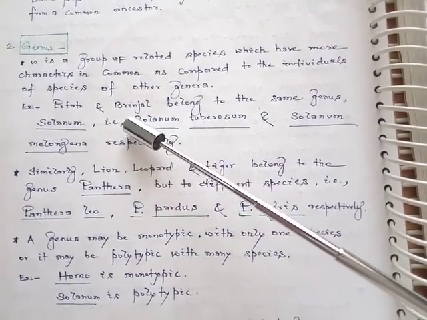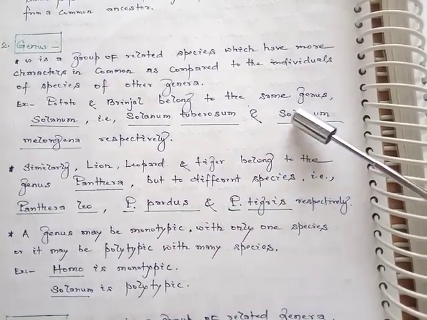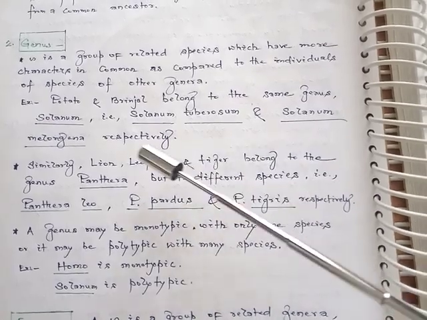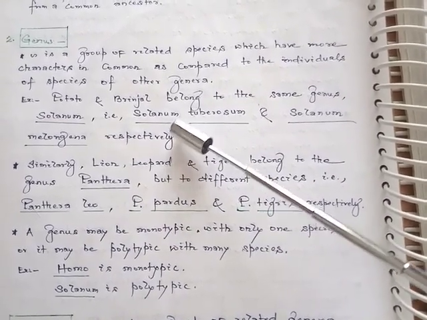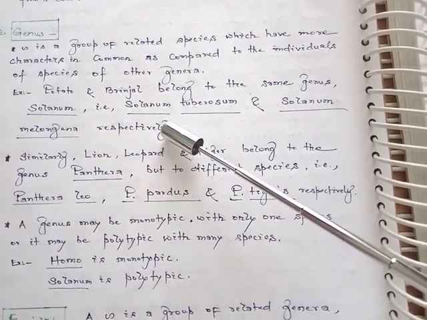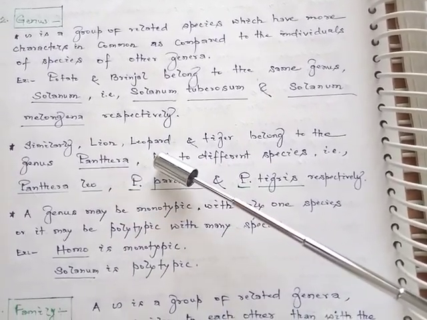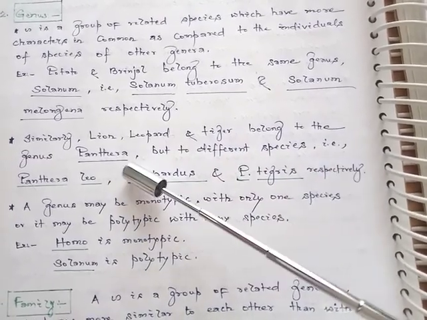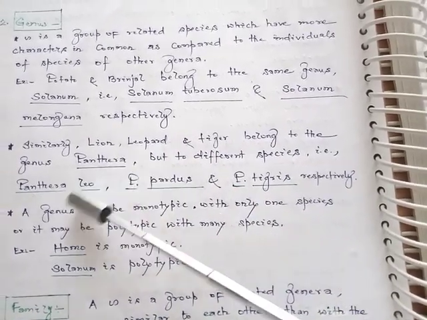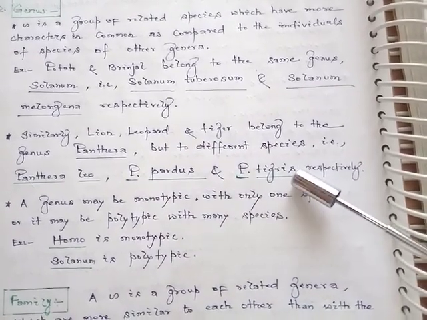For example, potato and brinjal belong to the same genus, that is Solanum. That is Solanum tuberosum and Solanum melongena respectively. So the generic name for both potato and brinjal is Solanum, whereas the specific name is different. Similarly, lion, leopard and tiger belong to the same genus, Panthera, but to different species: for lion it is Panthera leo, for leopard Panthera pardus, and for tiger Panthera tigris.